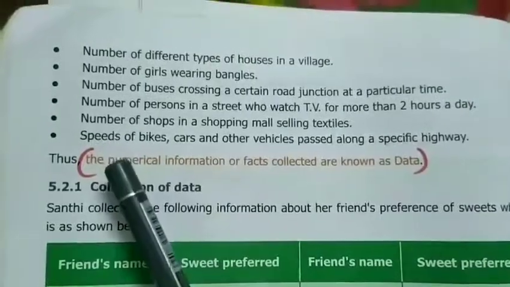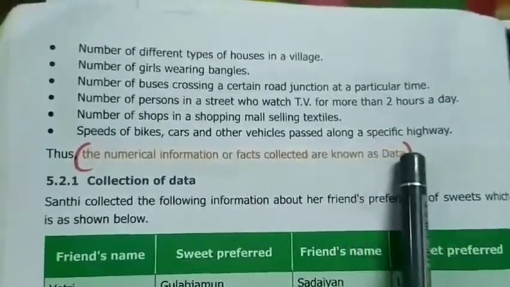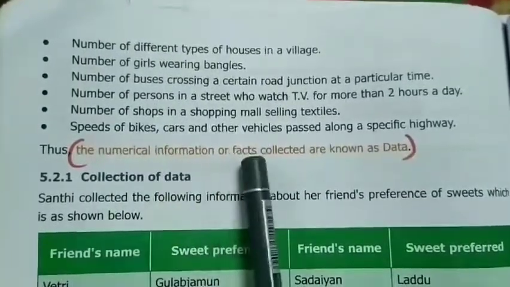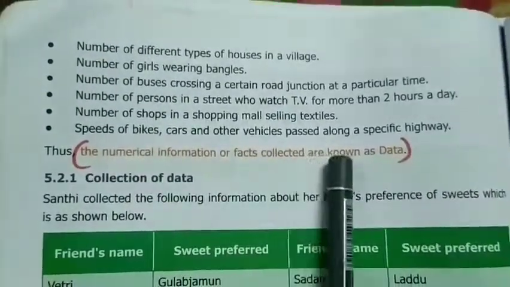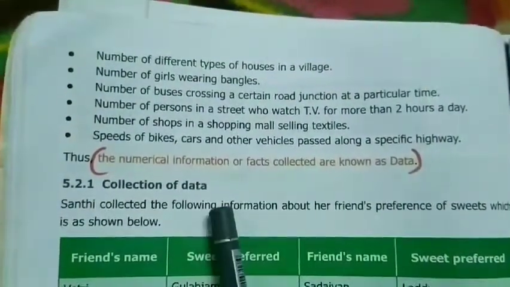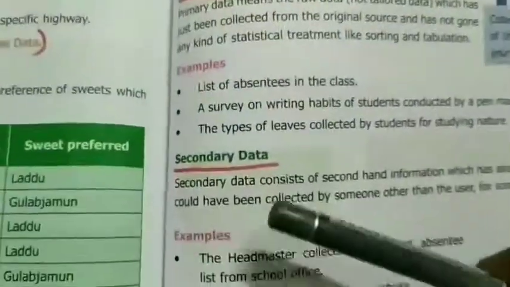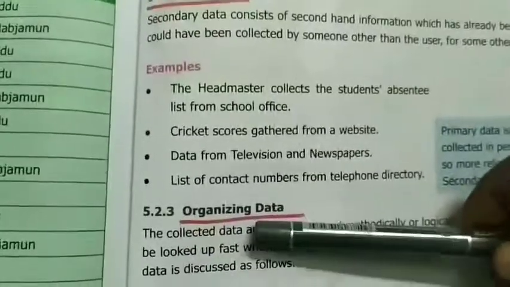What is data? The numerical information or facts collected are known as data. Next, collection of data. What are the types of data? Let's see this: primary data, then secondary data, and organizing data.